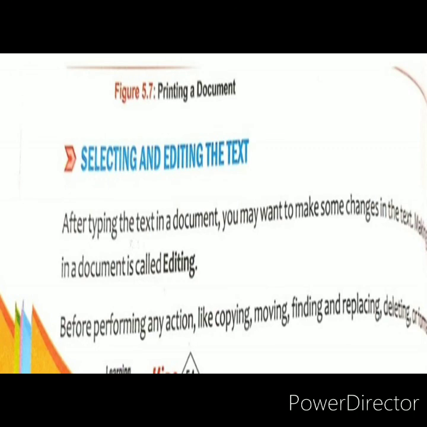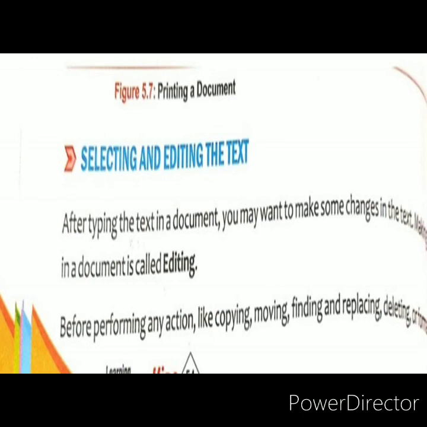Okay, firstly, what is editing? If you want to copy the text, if you want to move the text from one location to another location, if you want to find particular data in your document, if you want to replace some text, if you want to delete particular text, or you want to format, formatting means you want to change the color, font size, font color, you want to underline, make it bold, italic. These are called editing. Before doing this editing, you have to select that text on which you want to perform the editing.